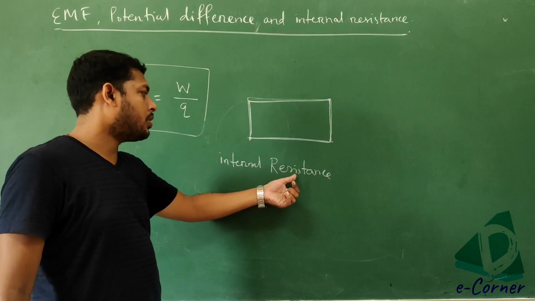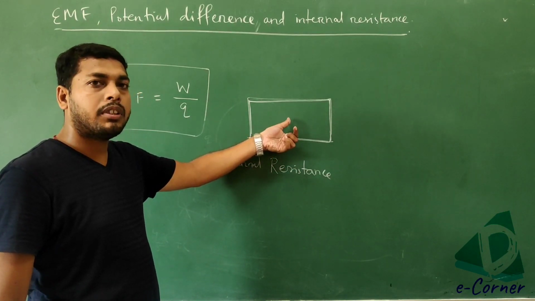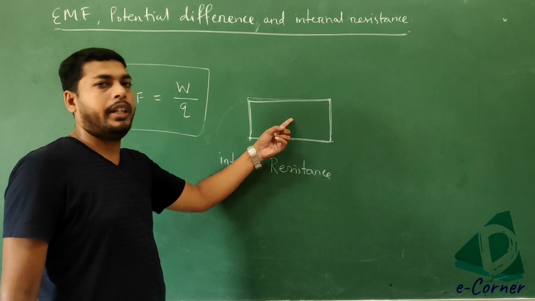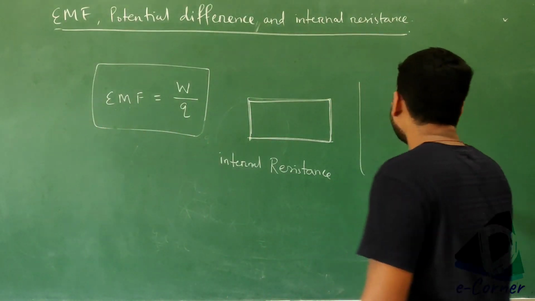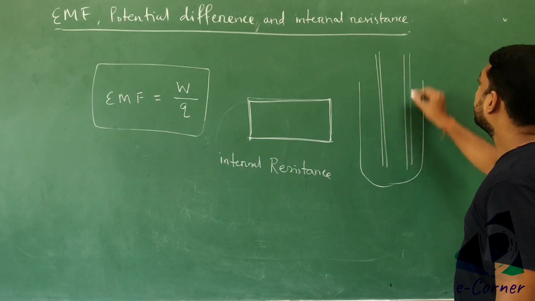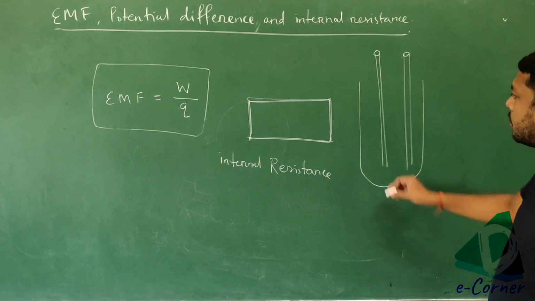This resistance is internal to the battery, due to the internal material of the battery. That's why it is called the internal resistance of the battery or the cell. In case of a cell, these two are electrodes, and there is an electrolyte solution. I am not explaining all these things, just the internal resistance here.